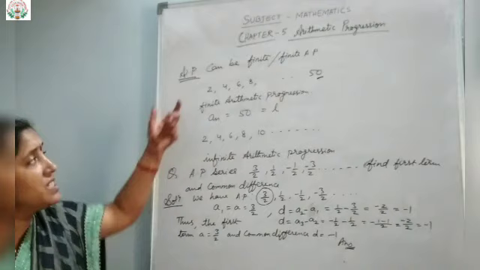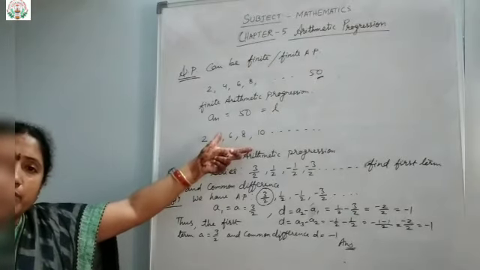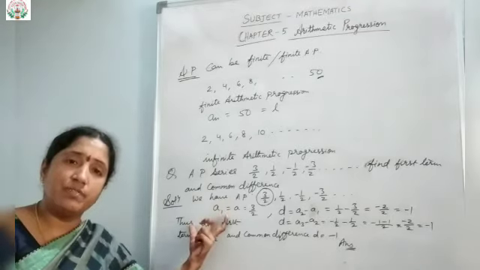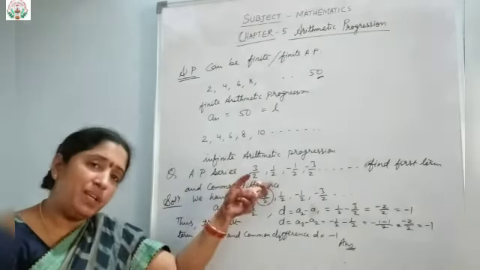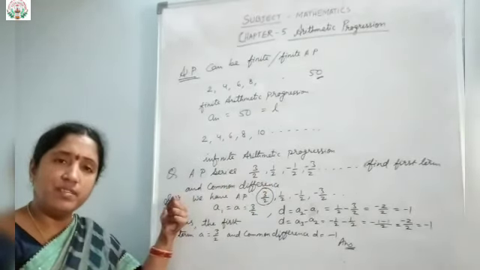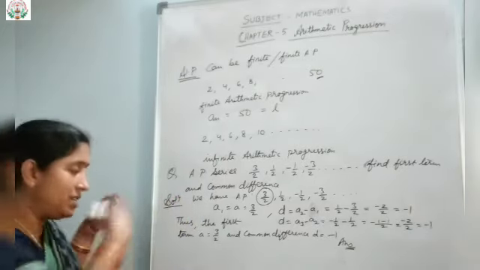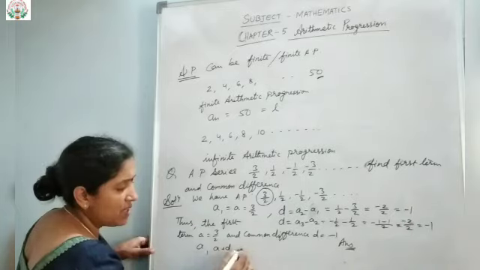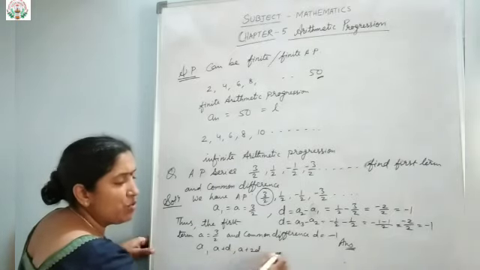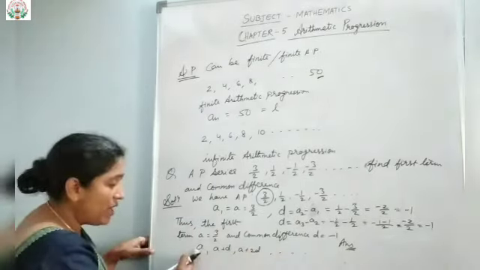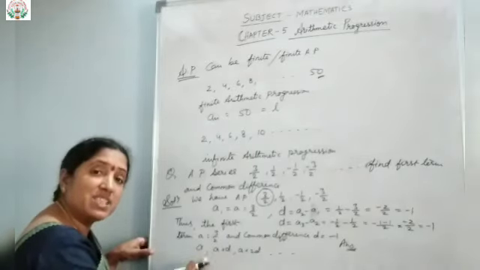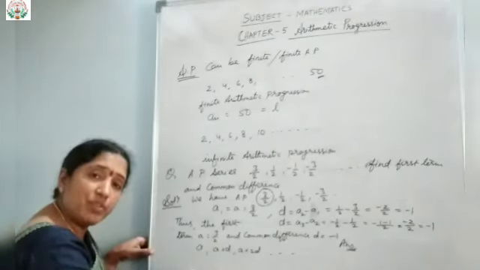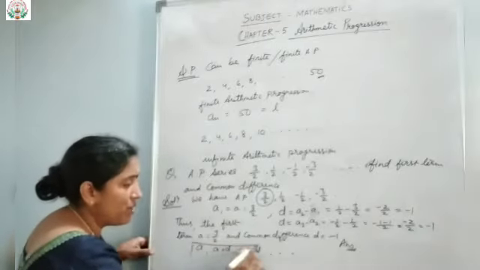And suppose in AP the first term and the common difference are given and you are supposed to find the AP, like the previous question we have seen, okay. So in that case, what were the terms? A, then A plus D, then A plus 2D. This way you will find the series. When the first term and common difference are given to you and you are supposed to find the AP, then this will be the formula.